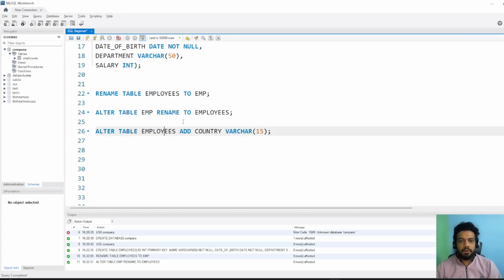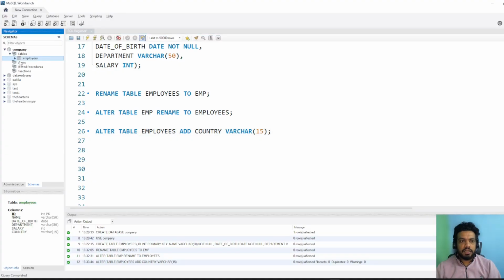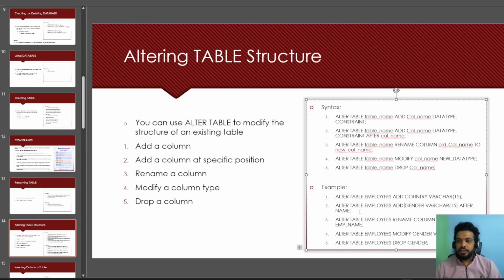ALTER TABLE employees, because we have already renamed it. Now I am adding the column country as VARCHAR, because in country I will store text values. That's why we have given VARCHAR 15. Let's run this. The column has been added, so we can check it. You can see the country column over here. The second command is to add a column at a specific position.